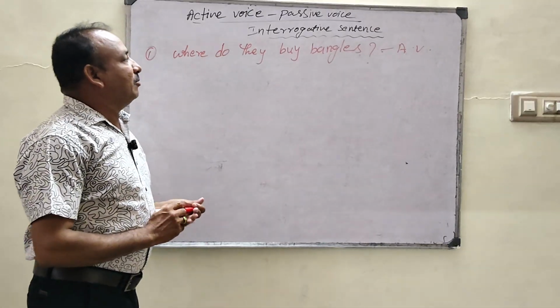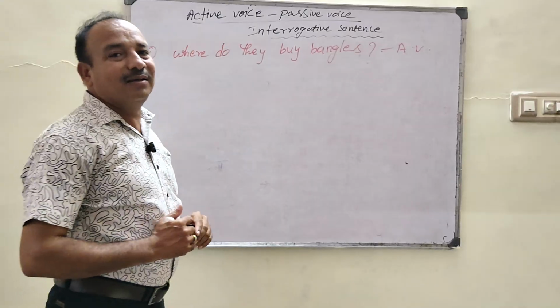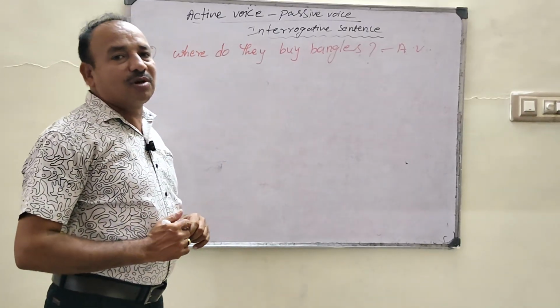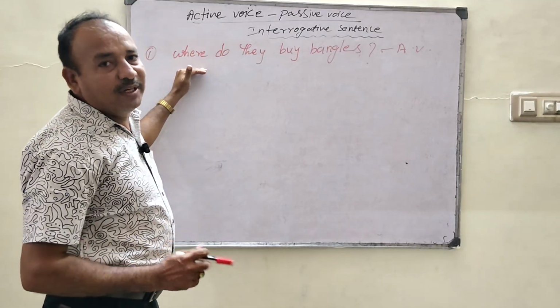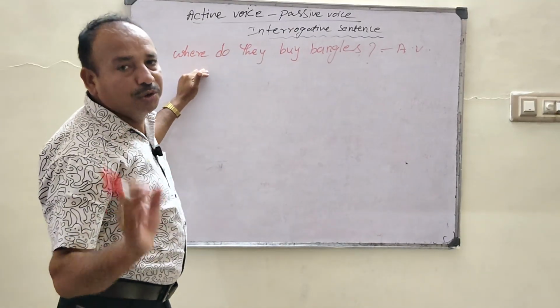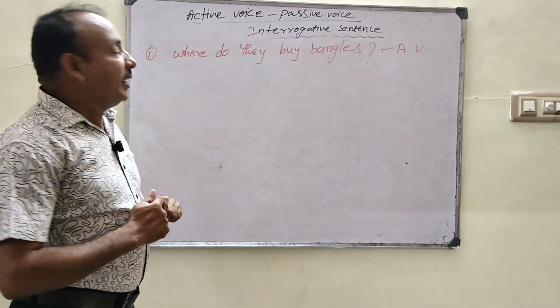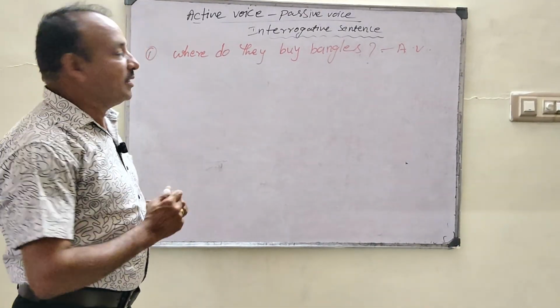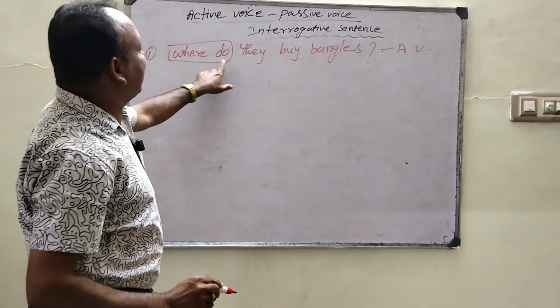Generally we see subject, verb, object, but this is a peculiar model. The active voice starts with a questioning word. In the same way, the passive voice must start with the same questioning word. The first and foremost rule is to set aside the questioning word and the helping word.